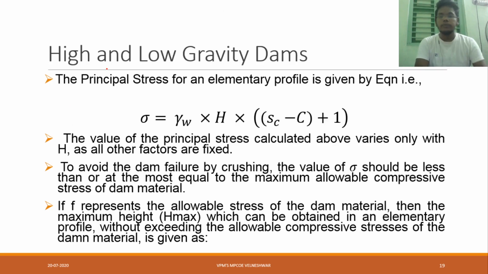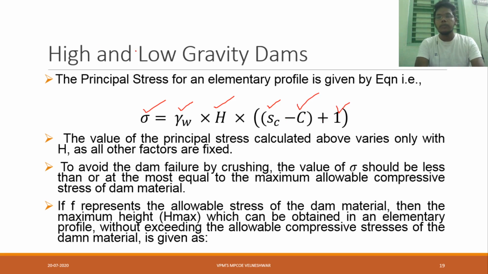Now the principal stresses of a high and low gravity dam. The principal stress for an elementary profile is given by the standard formula: stress is equal to gamma W into H into SC minus C plus 1. Gamma W is the unit weight of water, H is the height, SC is the specific gravity, C is a constant, and 1.